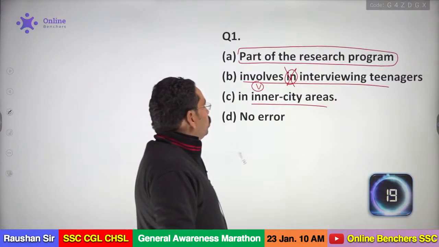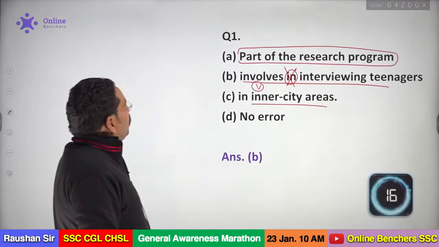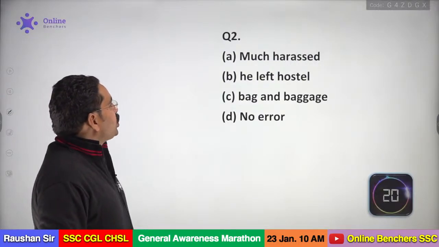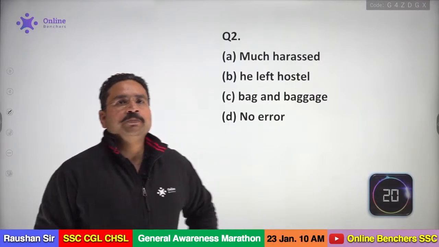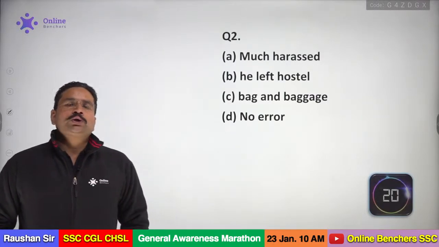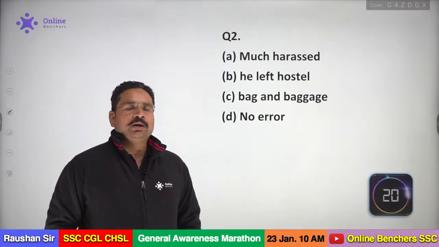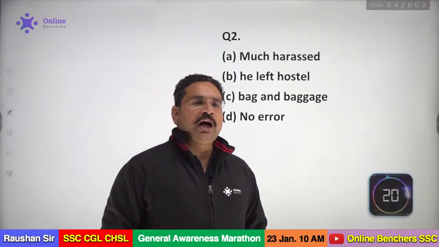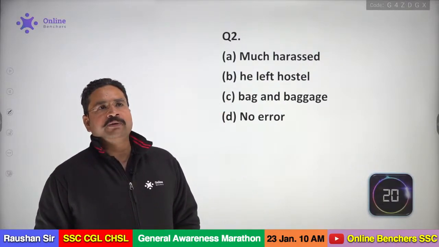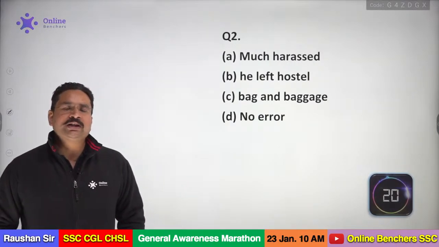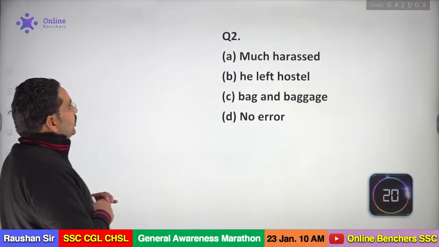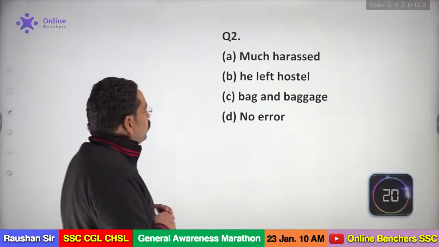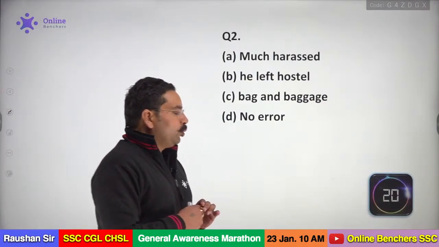Now the question number 2, what is the error we have here? My dear, this is the question number 2. Much harassed, he left hostel, bag and baggage. Where do we have the error? Of course, you have to replace in from there. It's superfluous because we never use any kind of preposition if there is an object, that is a transitive verb. Okay, Anup? So check the sentence. Much harassed, he left hostel, bag and baggage. Where do we have the error?